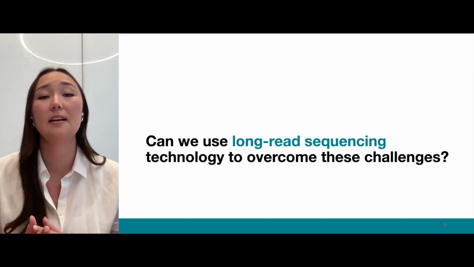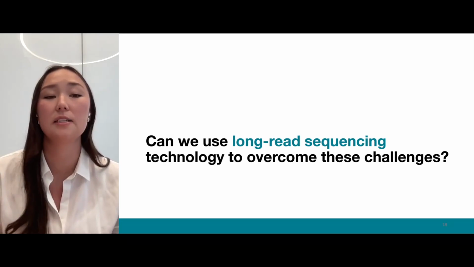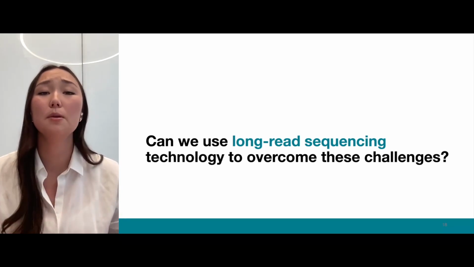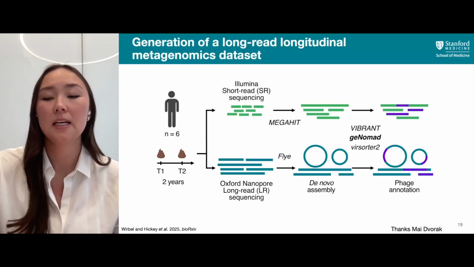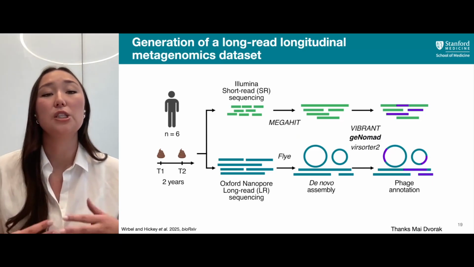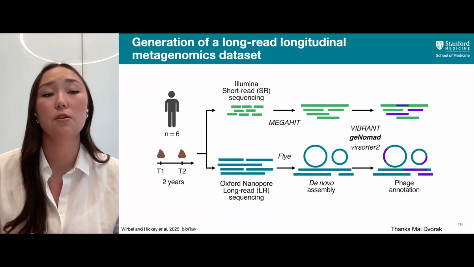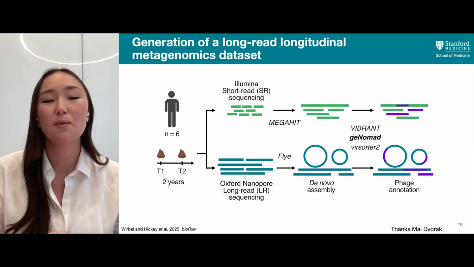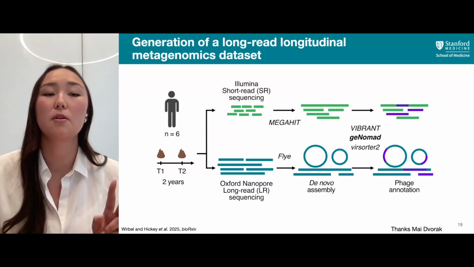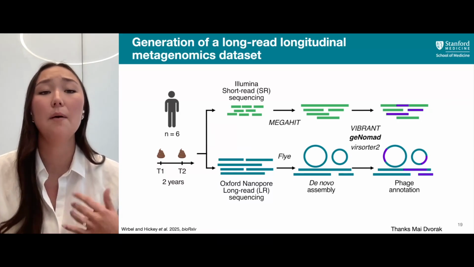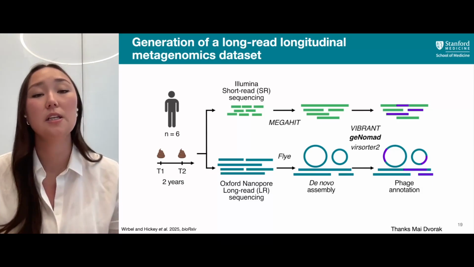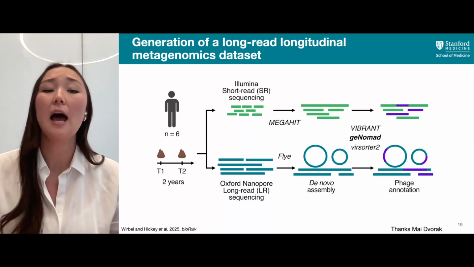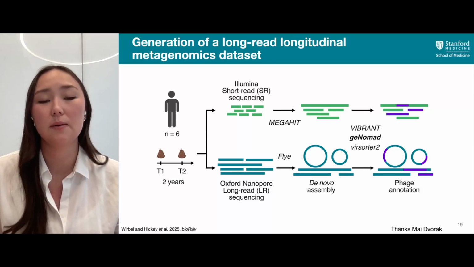So we were really excited at the potential of using long-read sequencing technology to be able to overcome these challenges. So in order to do this, we generated a long-read longitudinal metagenomic dataset in which we had 6 healthy human donors, which donated stool 2 times across 2 years. And we then took those samples and we did Illumina short-read sequencing, as well as Oxford Nanopore long-read sequencing.